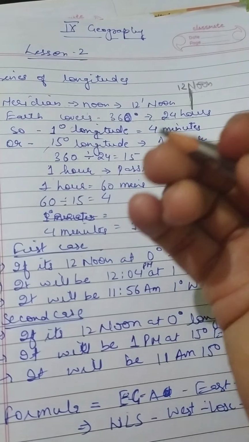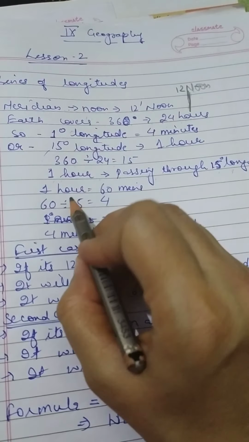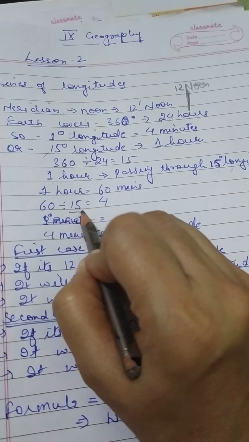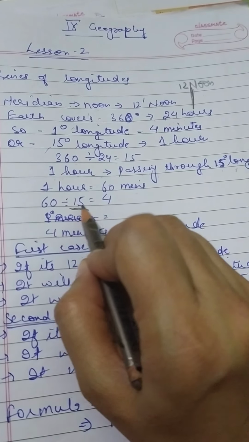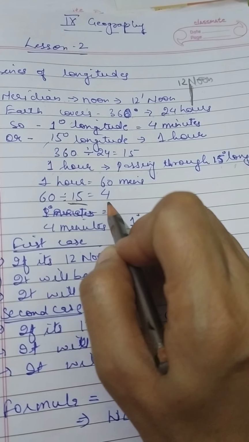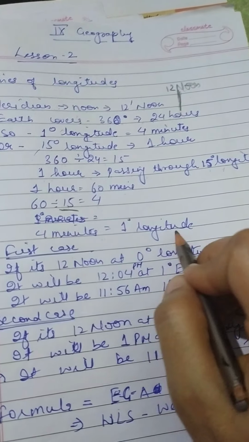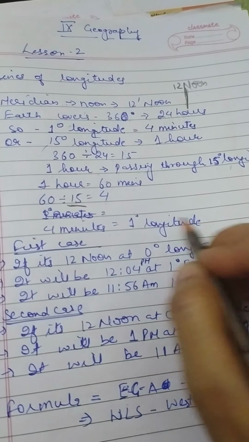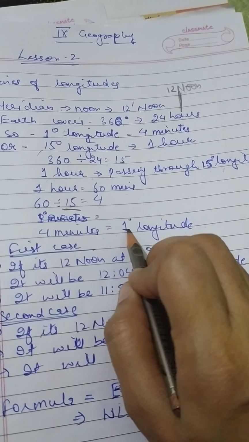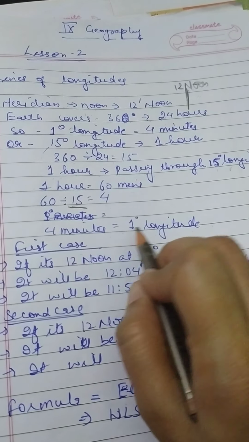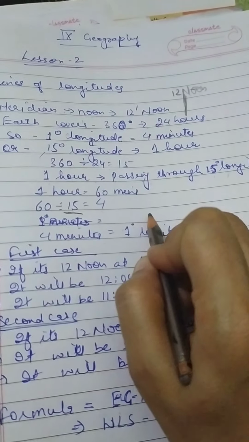Now if we further break it up, 1 hour is equal to 60 minutes, and because the earth covers 15 longitudes in 1 hour, if we divide 60 by 15, we get the answer 4. That means in 4 minutes the earth covers 1 line of longitude. In 4 minutes, the sun goes from one longitude to another line of longitude.